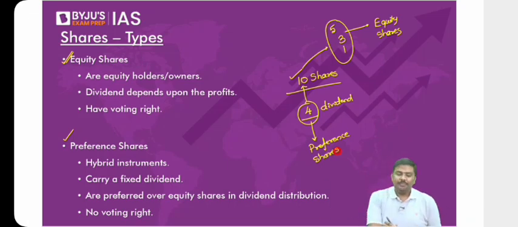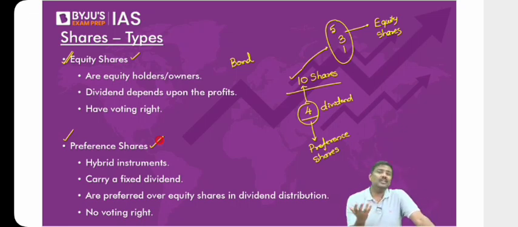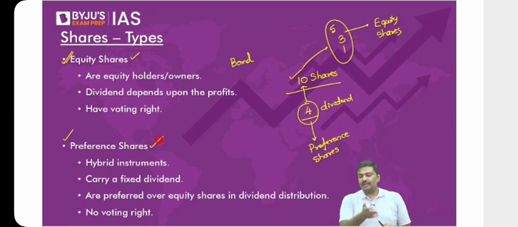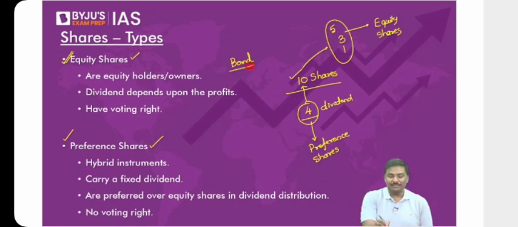Now you tell me, between bond, equity share and preference share, where will you invest your money? Think of it. You're an investor who wants to take higher risk. Where will you invest your money? Obviously, you'll jump to equity shares. I'm a kind of investor who doesn't want to take any risk. Absolutely no risk. Then I'll focus on the bond market. Specifically within the bond market, I'll focus on government bonds.